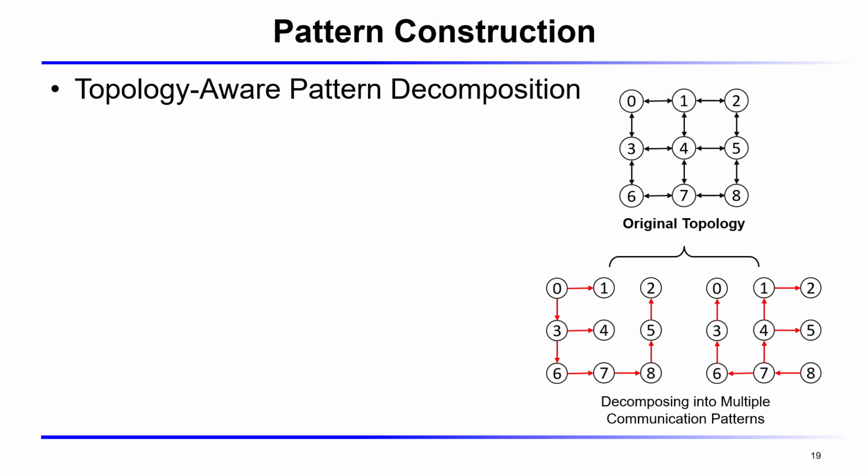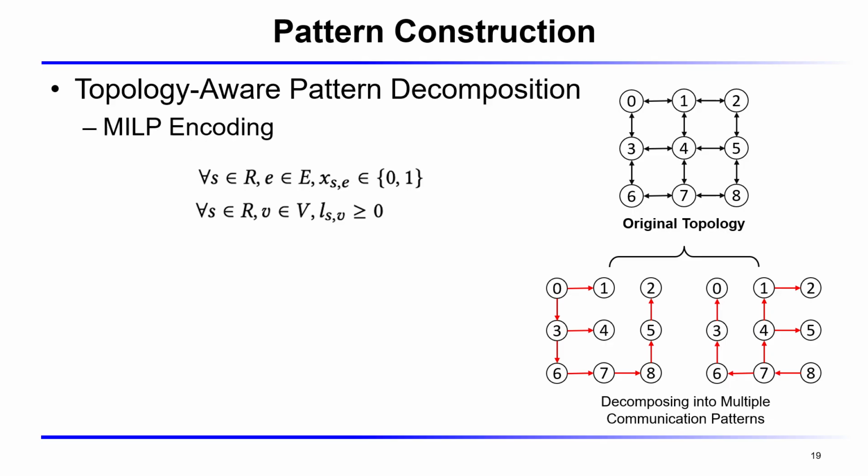In the first phase, the system generates a concrete communication scheme tailored to the target topology. As shown in the figure on the right, to avoid bandwidth conflicts between different communication rounds, the original topology is decomposed into multiple communication patterns. We propose a MILP-based approach to construct an optimal communication pattern.